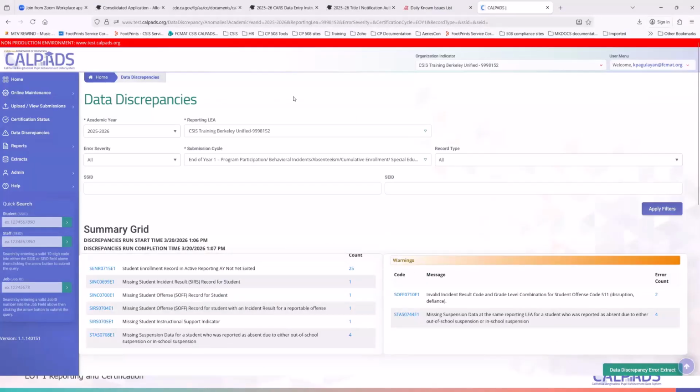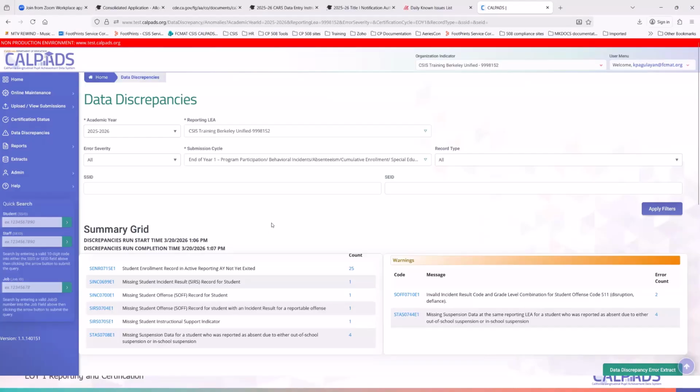So, troubleshooting errors. Again, I'm on the data discrepancy section, just to emphasize that any data you currently have in CalPADS should be worked on before even waiting for the May 5 certification snapshot.